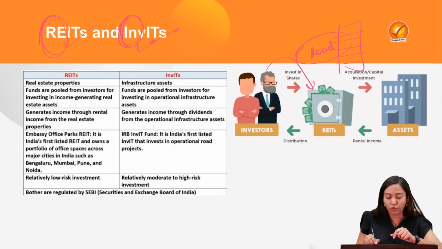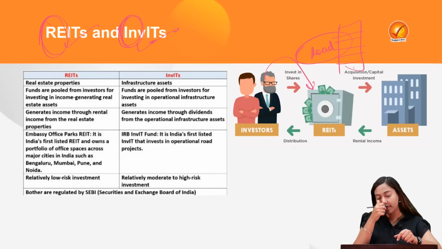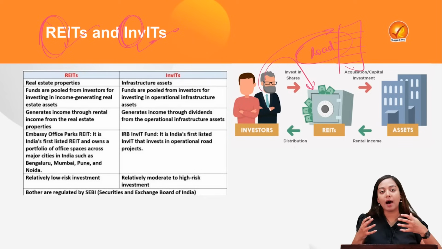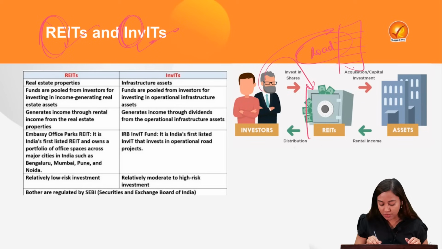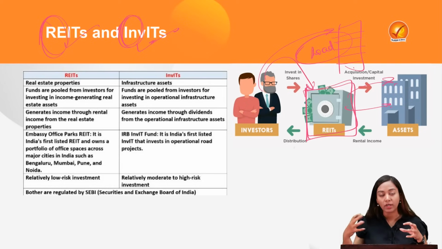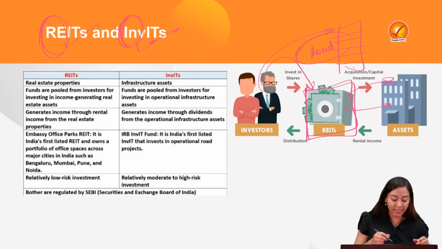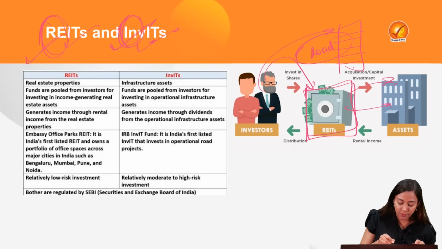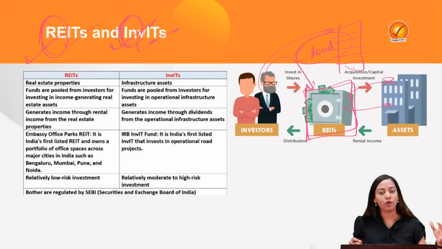So they'll create this portfolio, and then they will ask the people who are interested to invest in them. So they will garner a lot of resources into this trust, and then they will be performing either some capital investment or capital acquisition, where in the case of REITs, it is in real estate projects, and in the case of InvITs, in infrastructure projects, for example, roads.